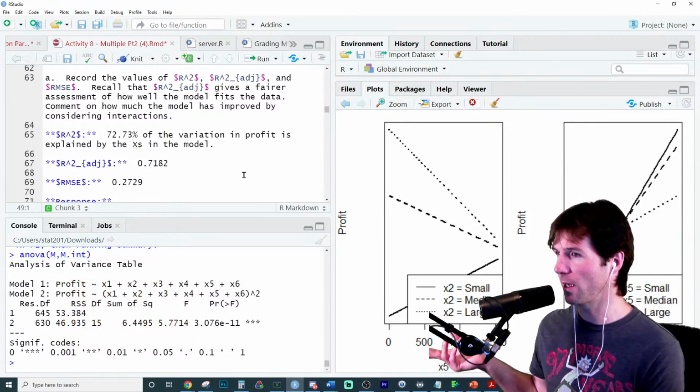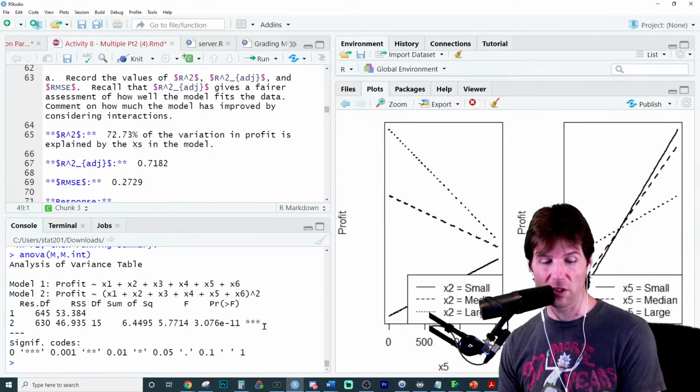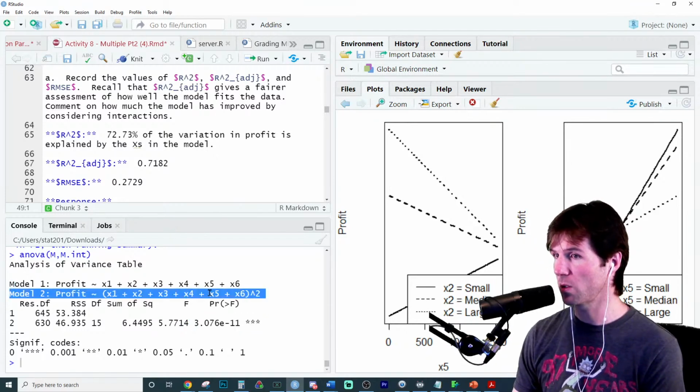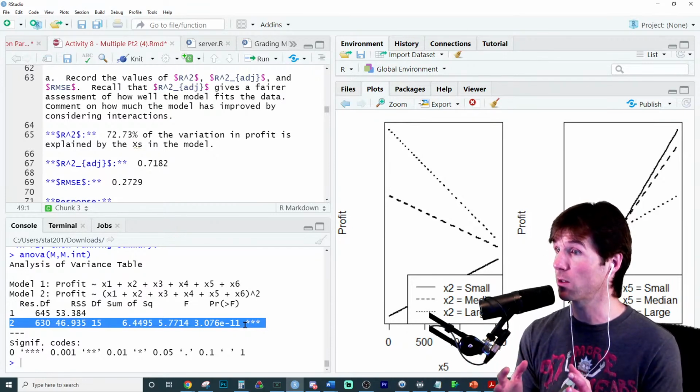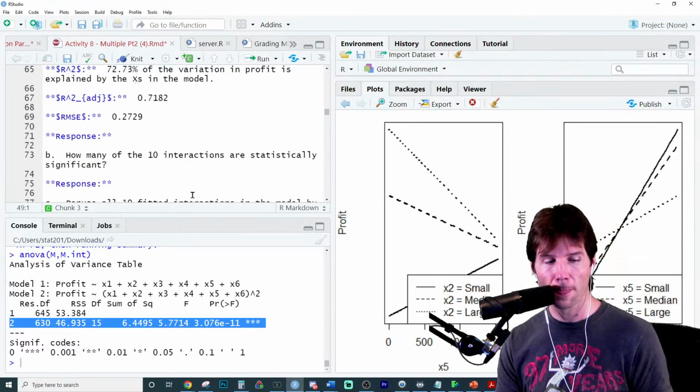And then we could run a partial F to see if going from the small model to the big model there is significant variation explained, and that's what that p-value represents. Good review on partial F right there: it compares models of two different sizes, and lets us see if there's a significant decrease in sum squared error.